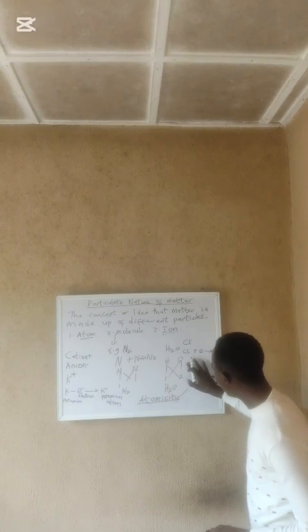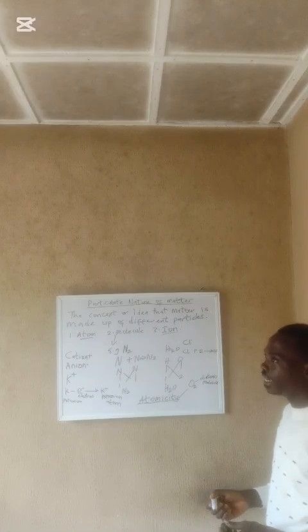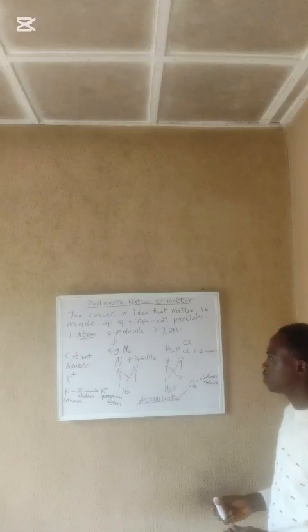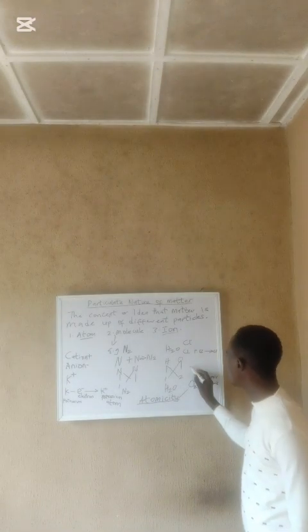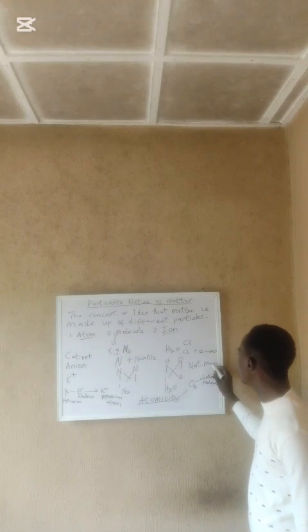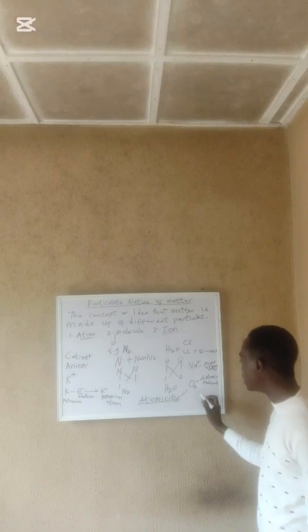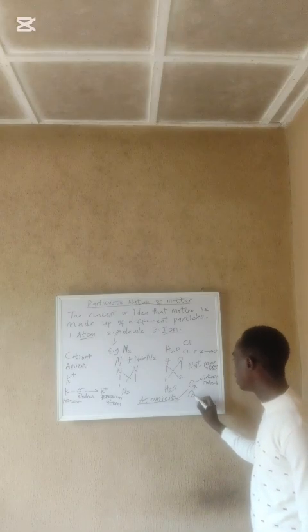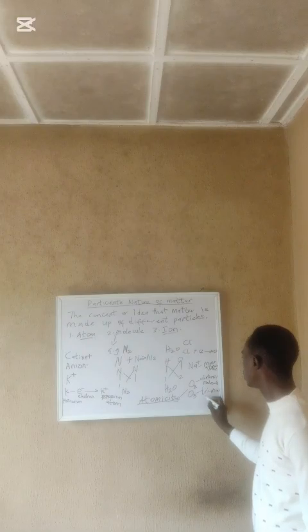But we also have some atoms that can exist as one. Those atoms we refer to as monoatomic molecules. An example is the sodium atom. It's a monoatomic molecule. We have those that can exist like this, a triatomic molecule.